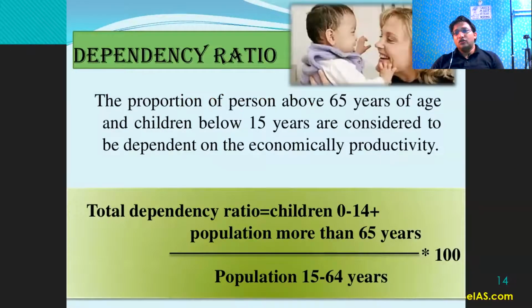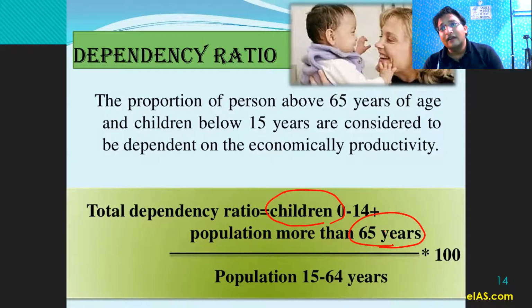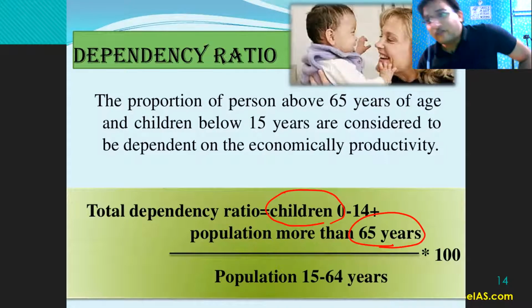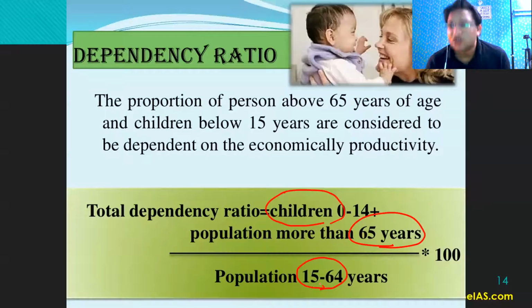Next is dependency ratio. So this dependency ratio means how many people are dependent upon the working age population, right? So children between 0 to 14 years of age, and the population more than 65 years of age, right? So children cannot work, they cannot earn. Similarly, the people more than 65 years of age, they can also not earn. This is the assumption here. They are dependent, and they are dependent upon whom? They are dependent upon the population between 15 to 64 years of age, right?